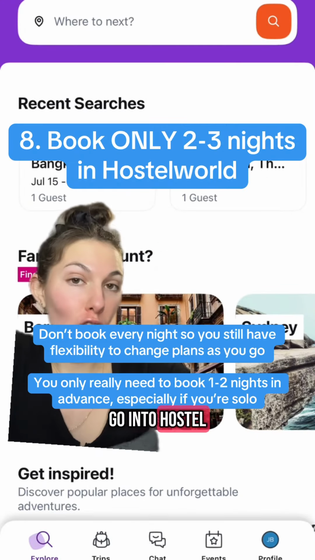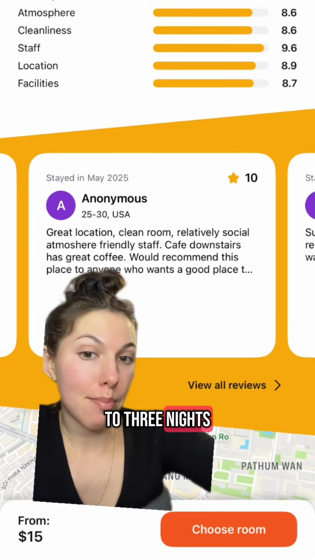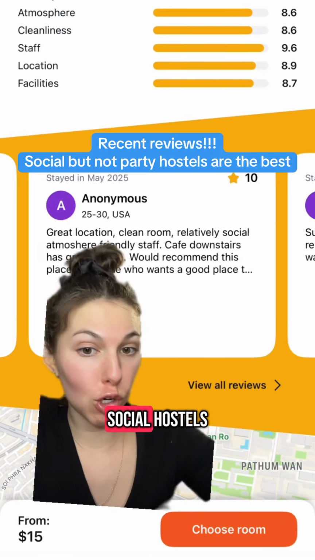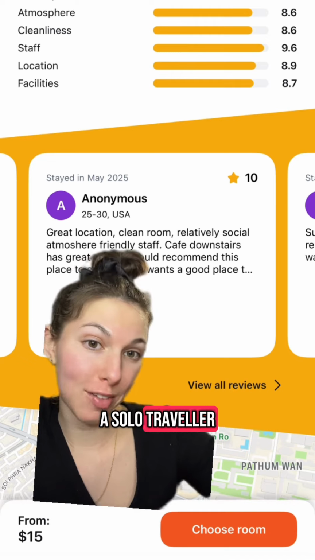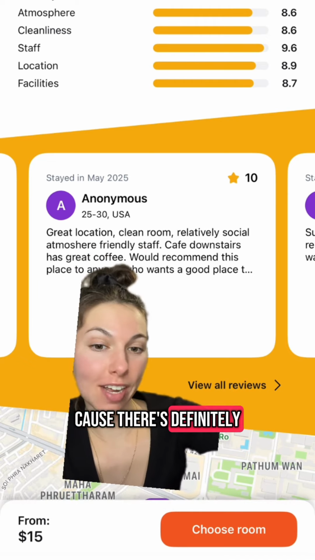Now you're going to go into Hostel World and look up your first destination and book 2 to 3 nights. Make sure to read the reviews of the hostels, look for recent reviews, and I would look for social hostels, especially because you're a solo traveler and you want to meet other people. I can make a separate video for how to book the perfect hostel because there's definitely tips and tricks to getting the perfect one.